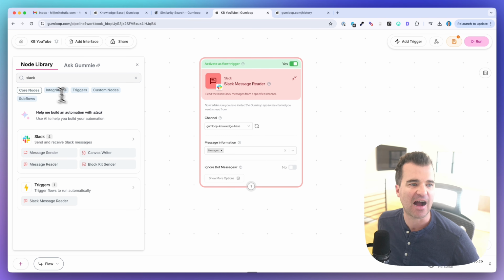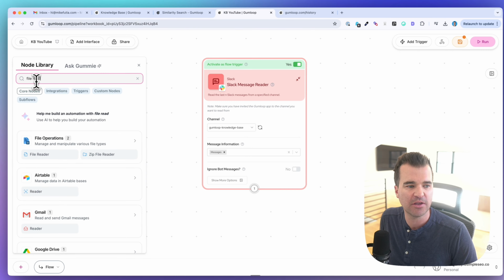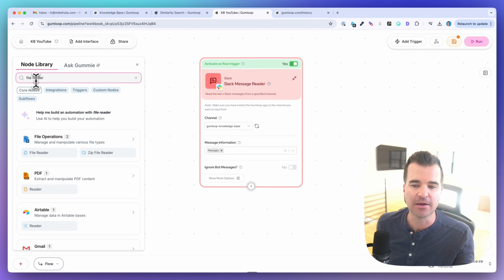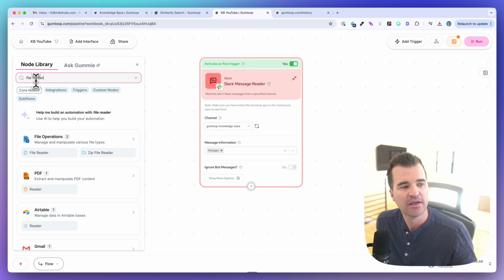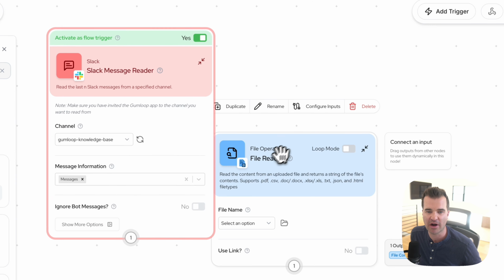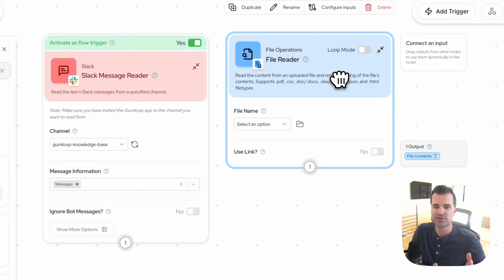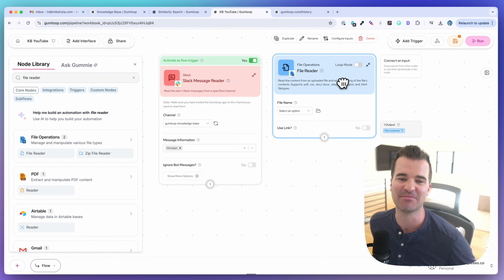Next, we need a file reader node, because if we think about it, we're going to be using, in this example, a 39-page PDF. So how do we get the contents of that PDF to our RAG node? That's where we need to pull in the file reader. So I'm going to drag this over here, next to my Slack node, because they're both starting the automation at the same time.